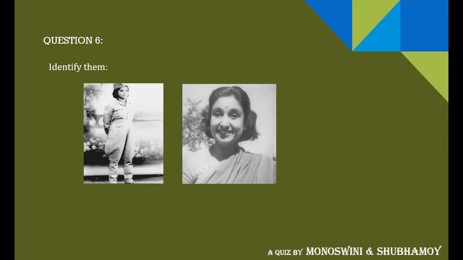This is a partial question, so you will get 5 points for naming each one of them. Look carefully at the picture; that connection with Subhash Chandra Bose might act as a clue for you. This is 5 plus 5, so answering any one of them will give you 5 points in this question.